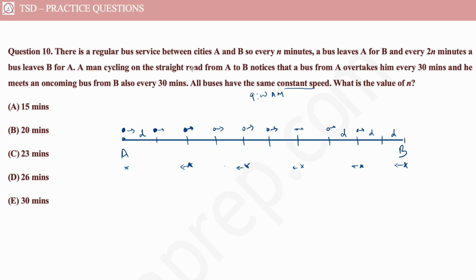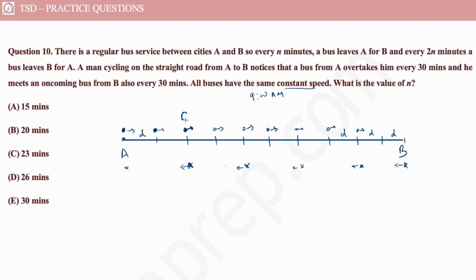now a man cycling on the straight road from A to B notices that a bus from A overtakes him every 30 minutes, and he meets an oncoming bus from B also every 30 minutes. So he meets a bus that overtakes him every 30 minutes, and at the same time he also meets a bus that is coming from the opposite direction, that is coming from B, right? Let's say this is that particular point where he meets both the buses. This bus has overtaken him at this point, and this bus has met him coming from this direction. Now this is the point, right?